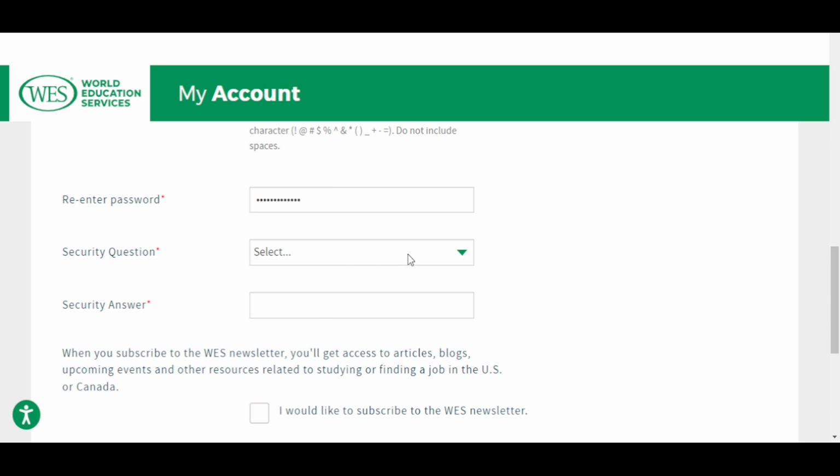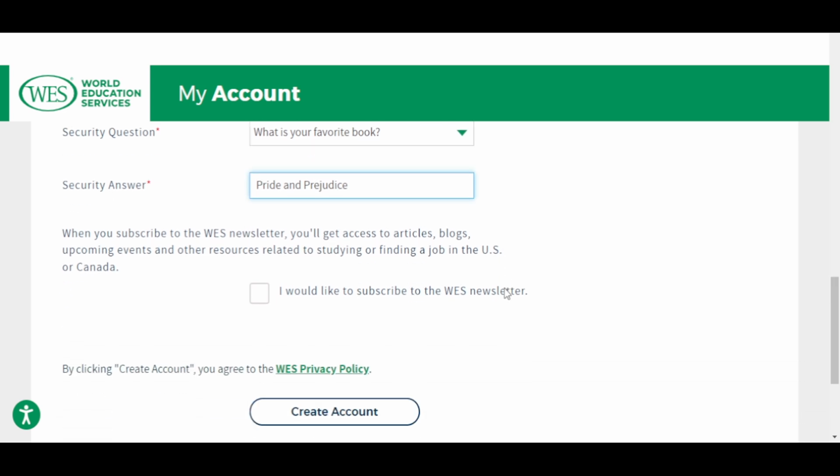Then it will ask you for a security question, which is compulsory. What's your mother's maiden name? What's your first pet name? Let me just choose my favorite book. You know, you have to provide your answer. So I would say Pride and Prejudice. All right. So, you can choose any of your security questions.